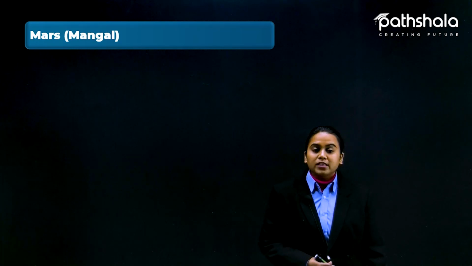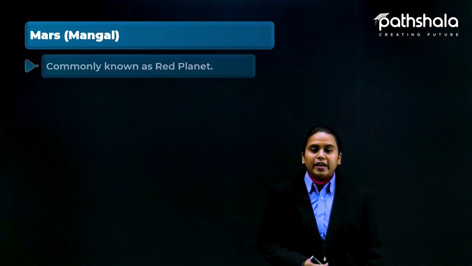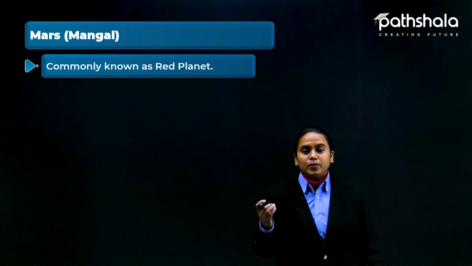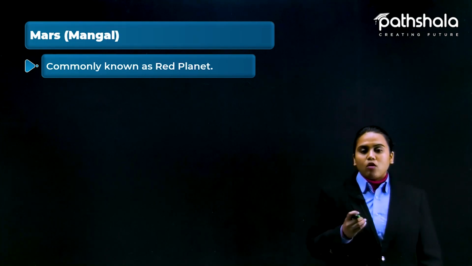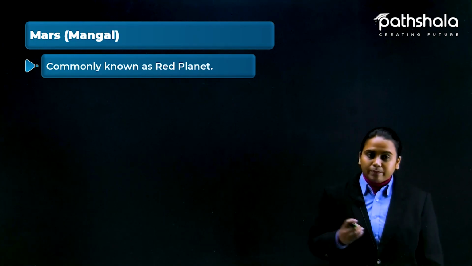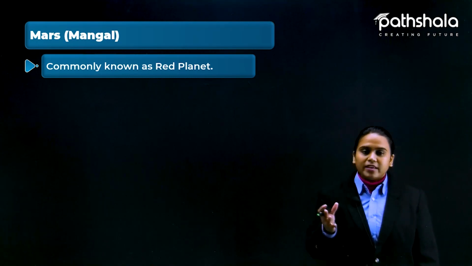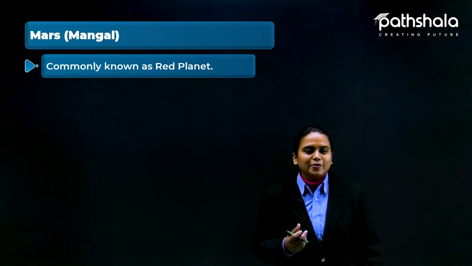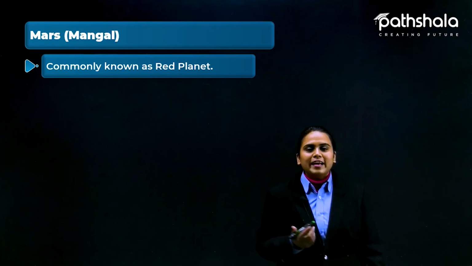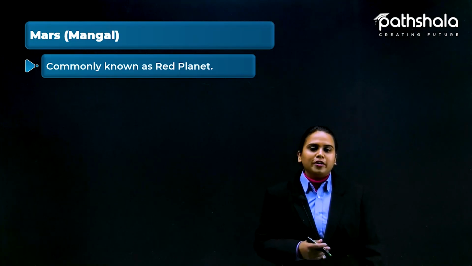Now students, the fourth planet of our solar system is Mars. We also call it Mangal Graha. It is also known as the red planet. Why? Because its surface is red in color. Yes, that is the simple reason you can give. Students will get a very easy answer to learn.